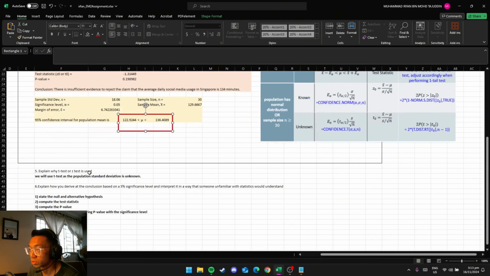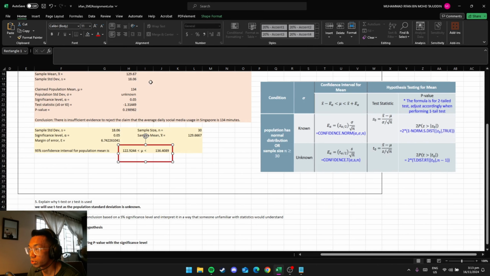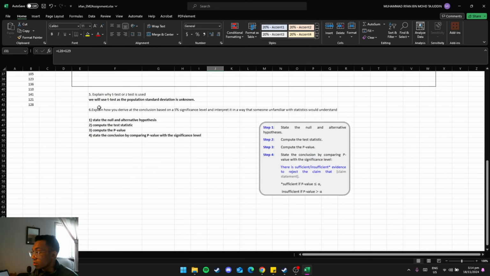So next is to explain why a t-test or z-test is used. We will use the t-test as the population standard deviation is unknown. Yeah. And explain how to derive the conclusion based on the 5% significance level and interpret it in a way that someone unfamiliar with statistics will understand.